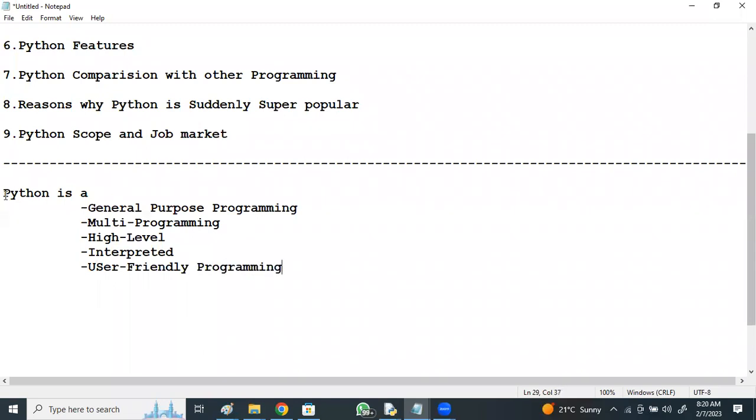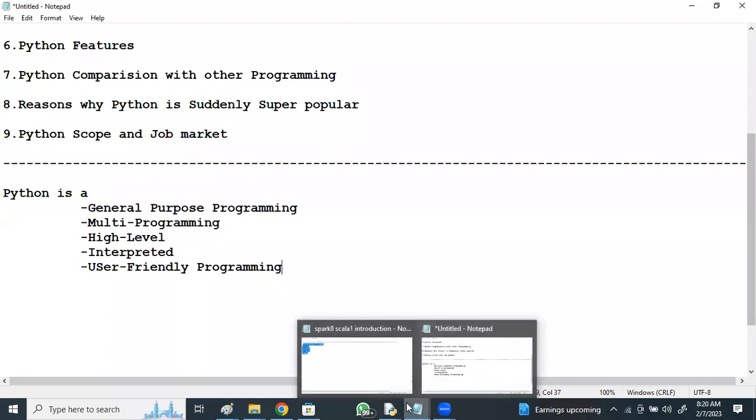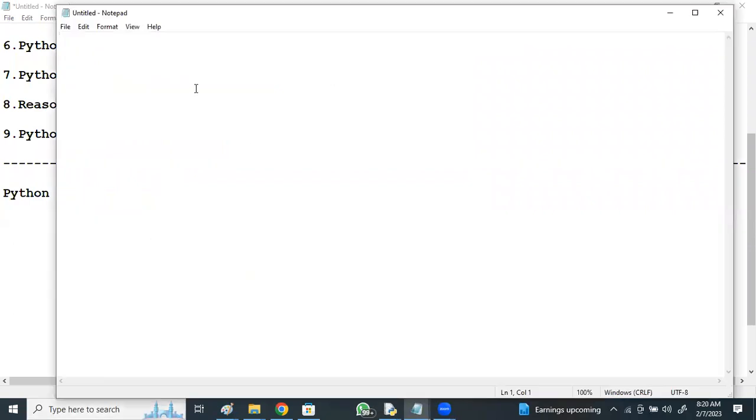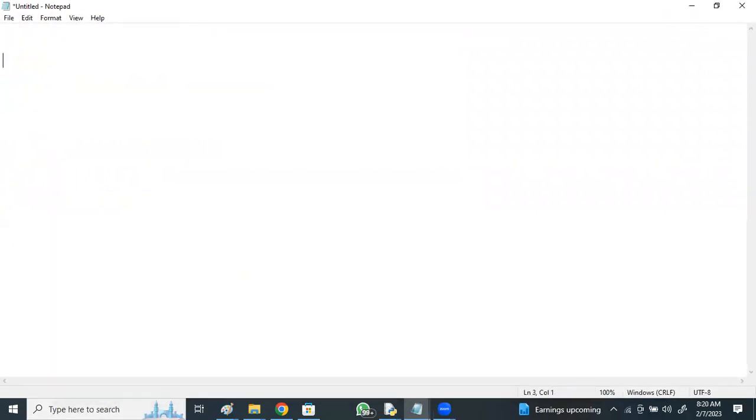Coming to the first, general purpose programming. Some programming languages you may have heard of are Pascal, Fortran, COBOL. These programming languages are purpose based.